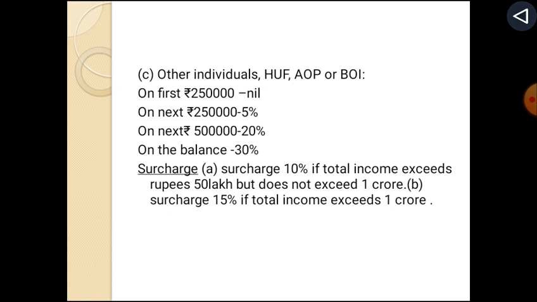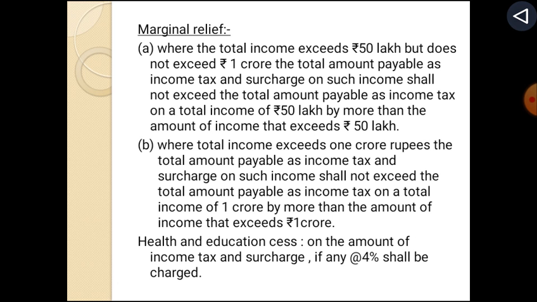Surcharge: a surcharge of 10% if total income exceeds rupees 50 lakh but does not exceed 1 crore. Surcharge 15% if total income exceeds 1 crore. Marginal relief: where the total income exceeds rupees 50 lakh but does not exceed 1 crore, the total amount payable as income tax and surcharge on such income shall not exceed the total amount payable as income tax on a total income of rupees 50 lakh by more than the amount of income that exceeds rupees 50 lakh.